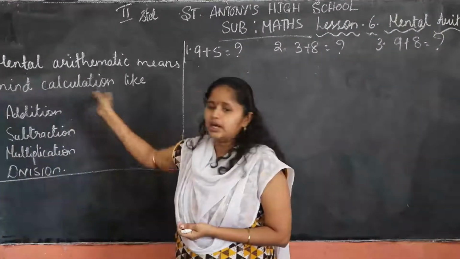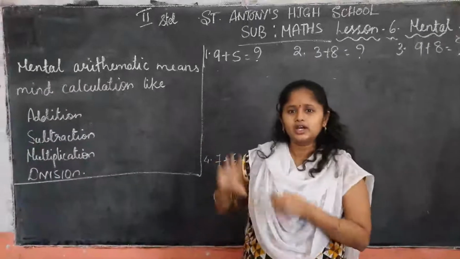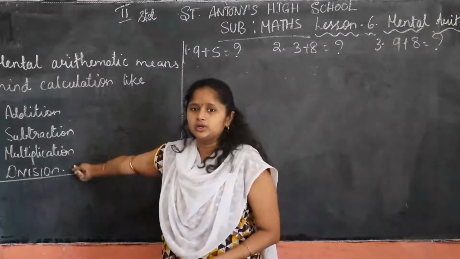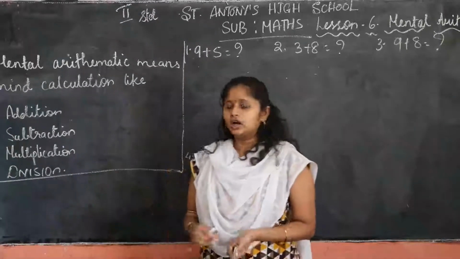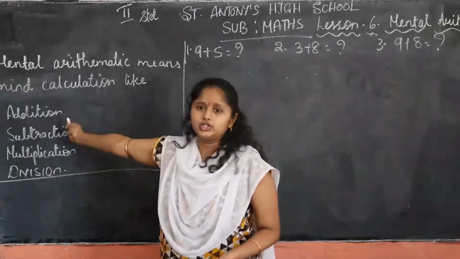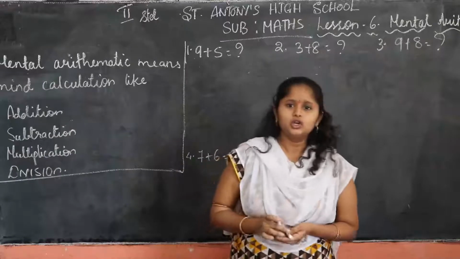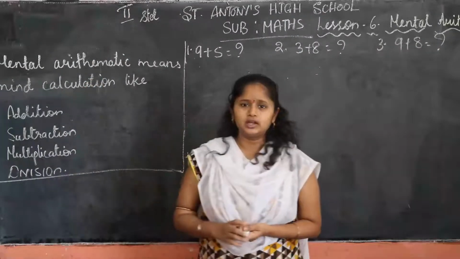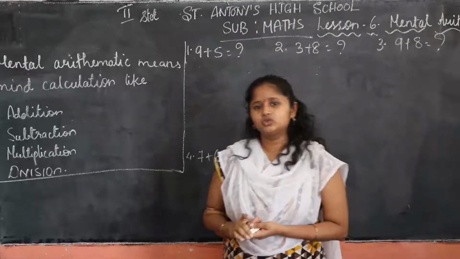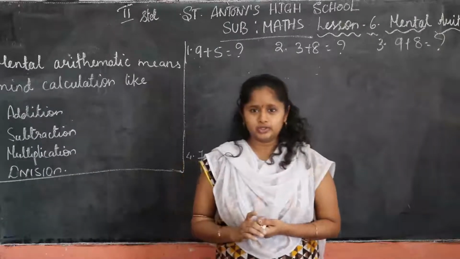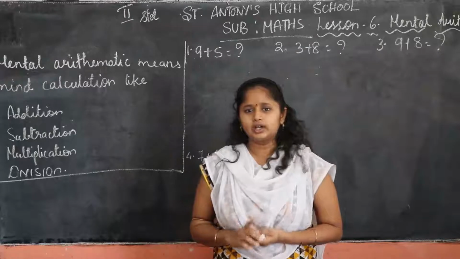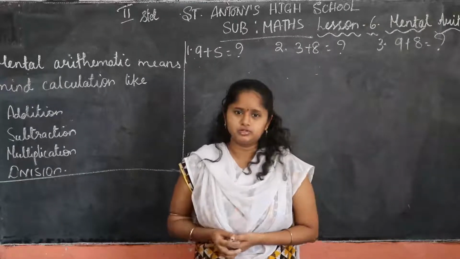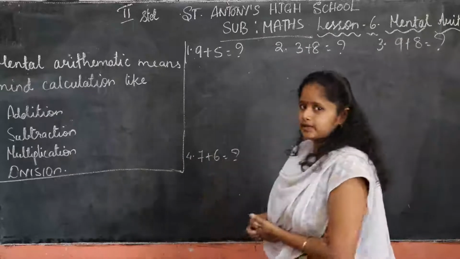That means mind calculations. Okay children, in that mind calculations, we have addition, subtraction, multiplication, divisions. Now we will solve addition and subtraction. I hope you all get what is mental arithmetic. Mental arithmetic means mind calculations. Mind calculation means you have to think and you have to solve the sums. Okay children, we will start our exercise first.